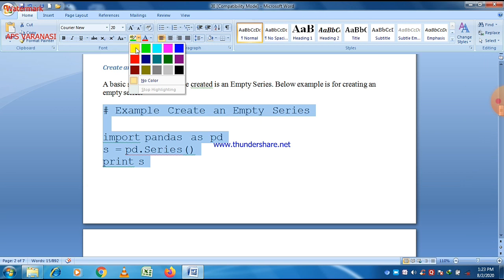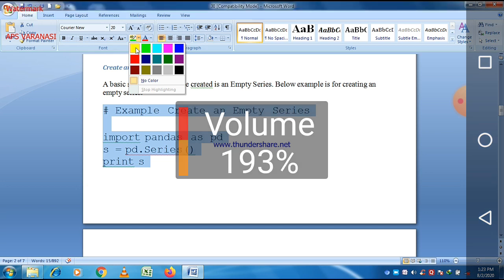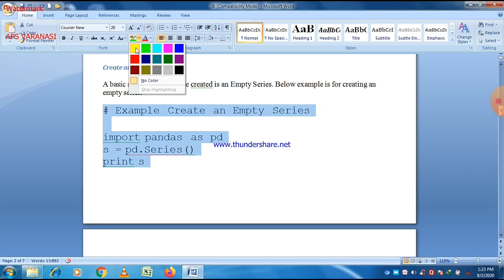After that, in each line, whenever you want to access any method of the pandas module, just write pd or pandas. pd is just an alternative name given to pandas; you can directly write pandas if you don't write pd. It's your choice, because pandas takes 6 characters and pd takes just 2 characters. So we give the alternative name pd. Just write pd dot Series, which basically creates a series.